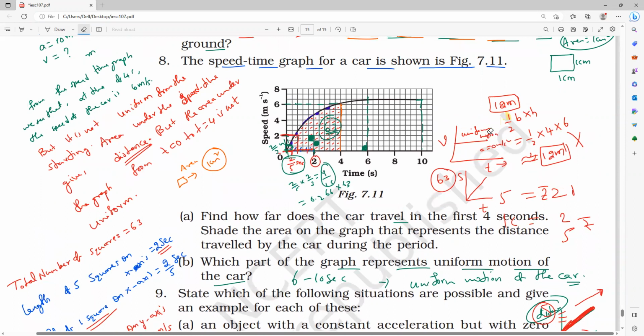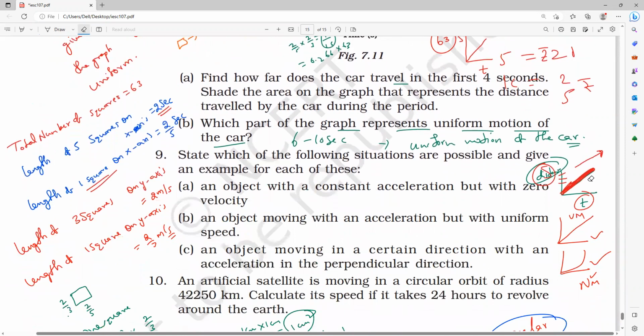The velocity-time graph will give you acceleration. The displacement and time graph will give you velocity. Are both the same? No, sir. Then how will the graph be? The meaning is the same, but the graph won't be the same. For example, Mari, you are asking, sir, why can't I draw here parallel to the x-axis? Yes or no?